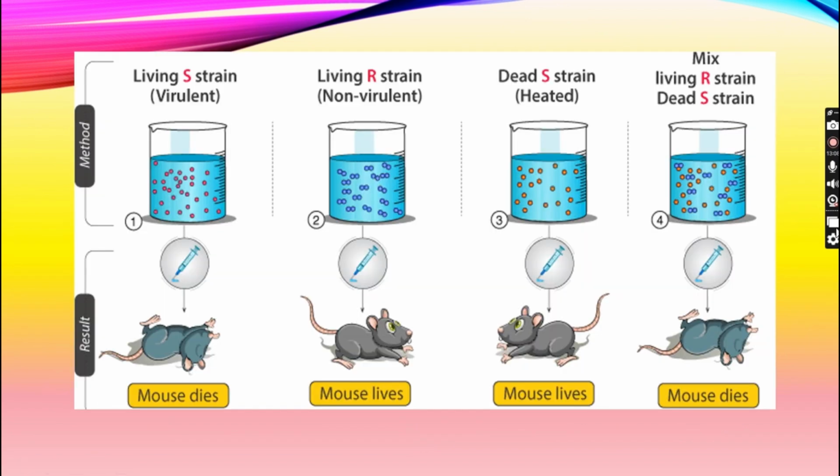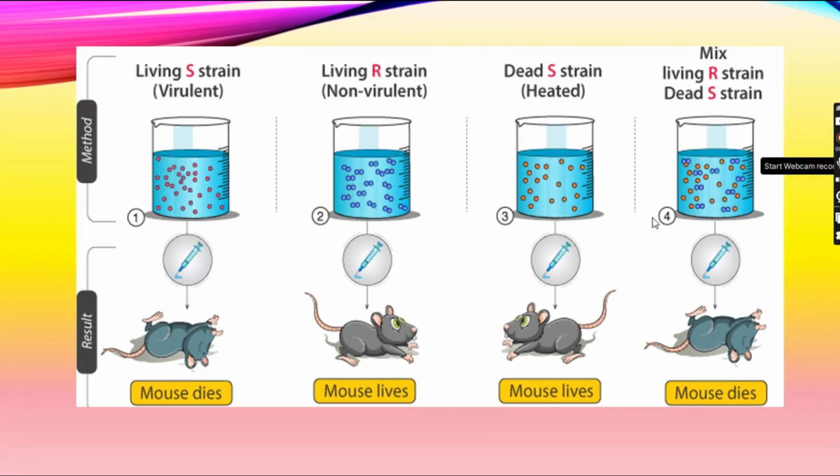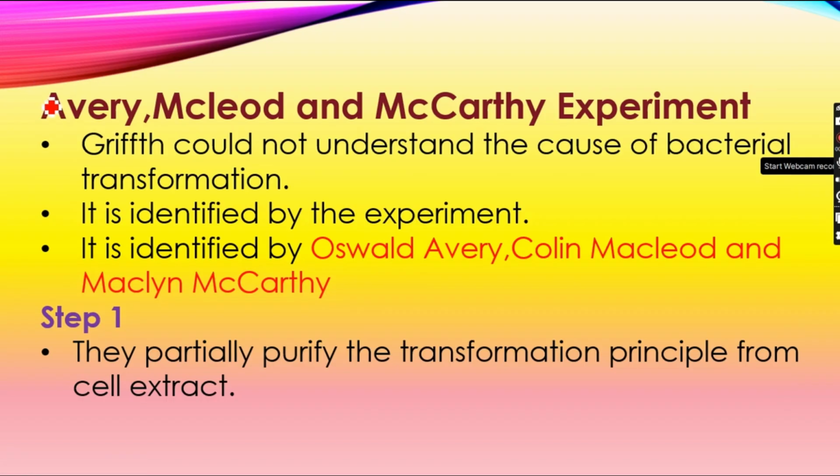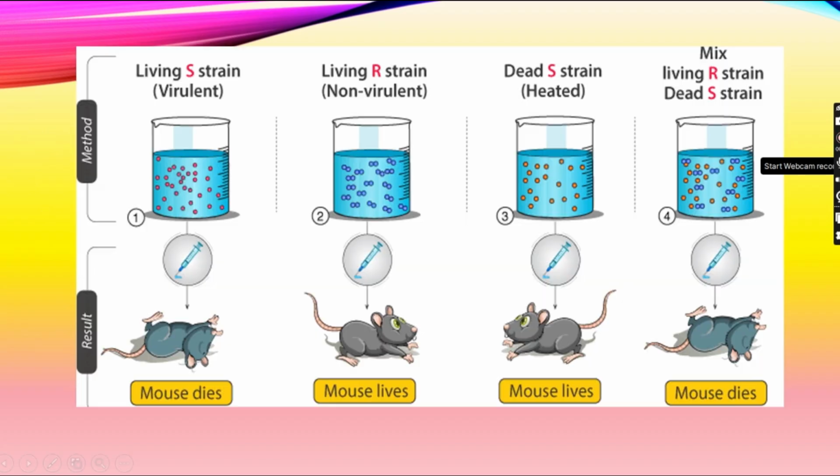So here we can see the overall view of the Griffith experiment. According to Frederick Griffith, there are the S strain and the R strain. Only the S strain causes pneumonia, but the R strain does not, because it is avirulent.